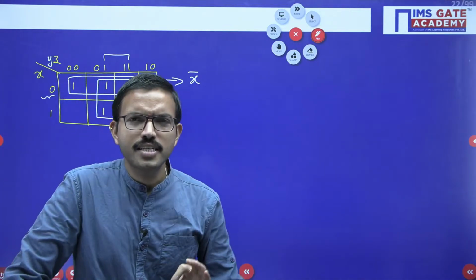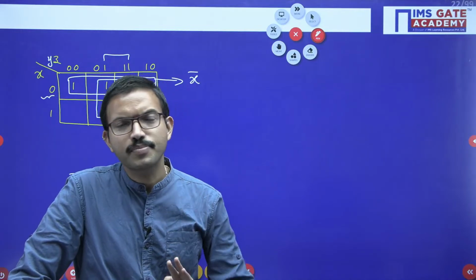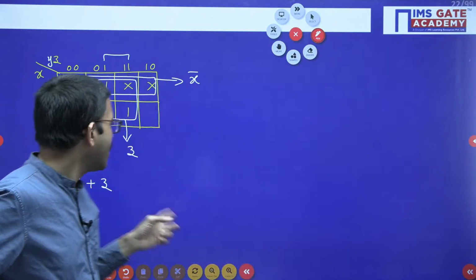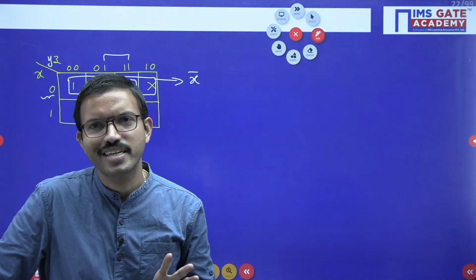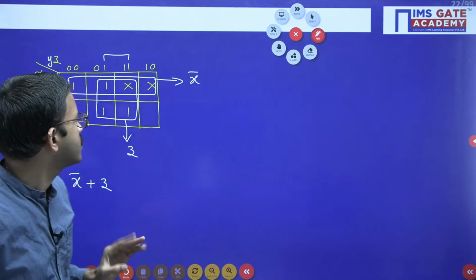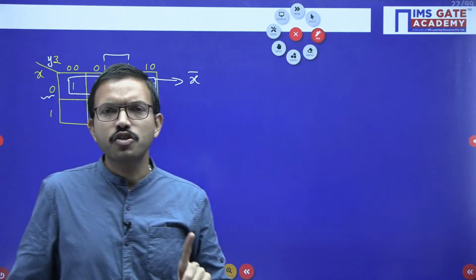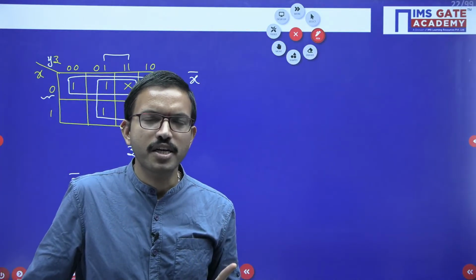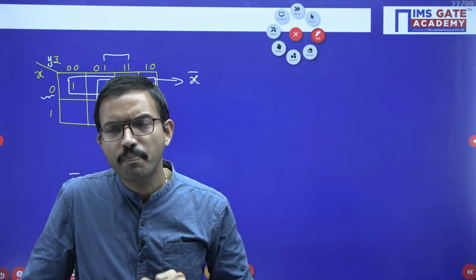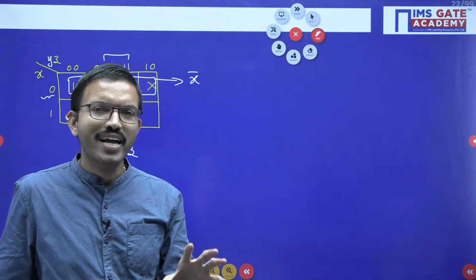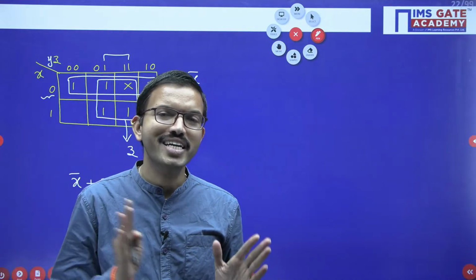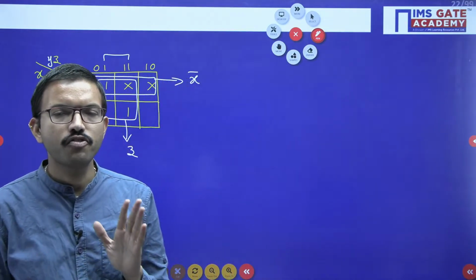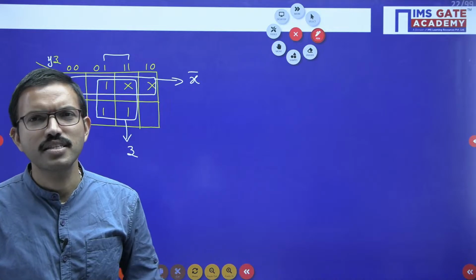suppose due to any reason, somehow or other you got some confusion during the GATE exam, whether I have to consider plus or whether I have to consider and, which is really correct, even if you are getting slight confusion. Now, whatever question you are solving with the help of sigma m, the same question you can solve with the help of pi capital M, right? So the final answer will remain the same. After doing the simplification, if both are giving the same final answer, that means it is correct.